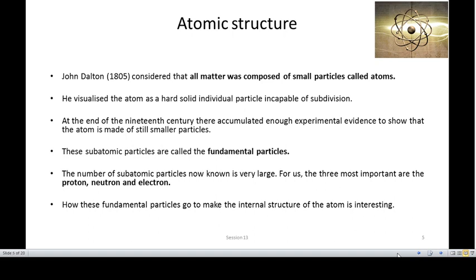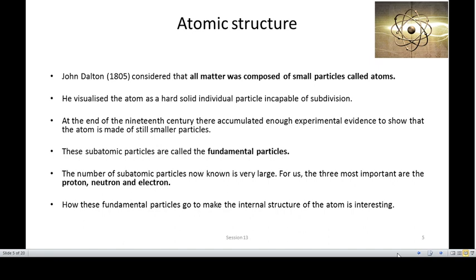If you look at atomic structure, John Dalton in 1805 gave a picture of the atom. He considered that all matter is composed of small particles called atoms. He visualized the atom as a hard, solid, individual particle which is not capable of subdivision. That means the atom is a solid object that cannot be divided or broken.